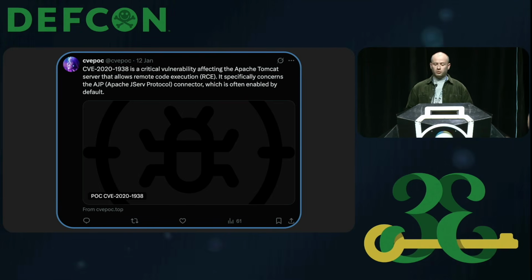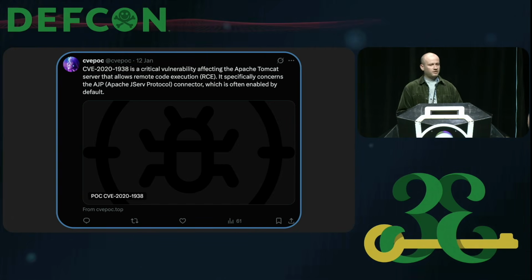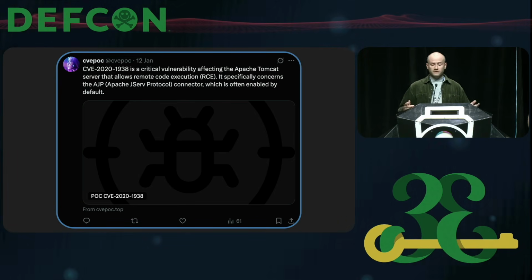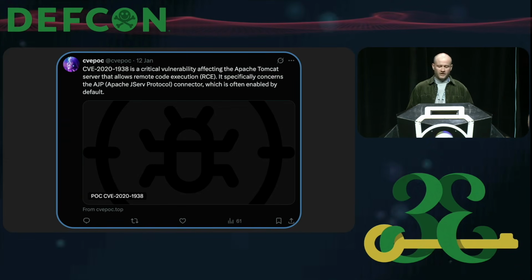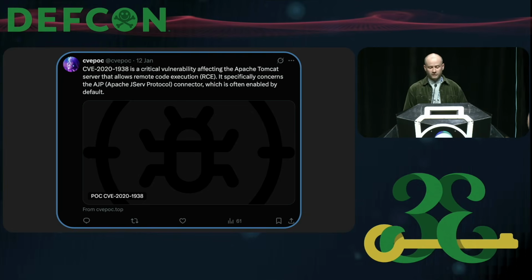Now, this post is promoting a POC for a vulnerability in Apache Tomcat, and of course, the POC contains the same initial access payload that MUT1244 is trying hard to distribute. Now, all of this supposedly organic content lends some credibility to the POCs themselves, and it also helps to establish MUT1244 as a genuine researcher.